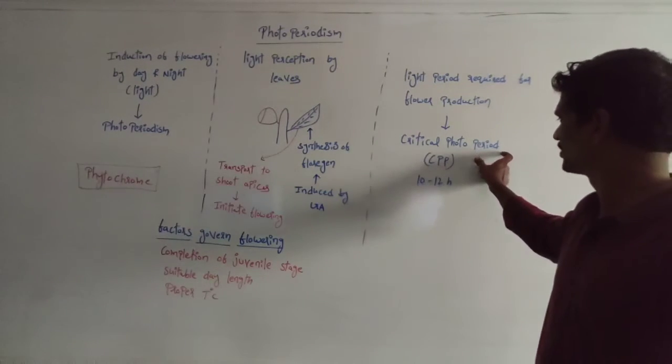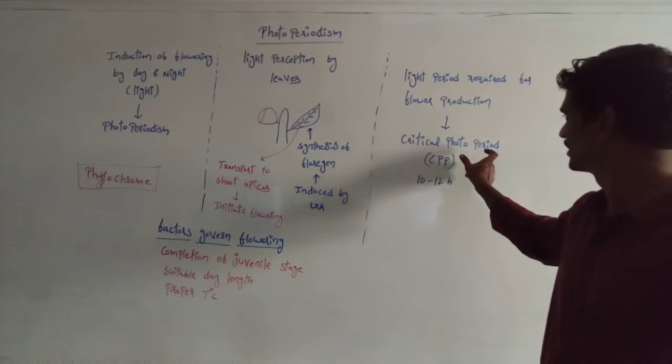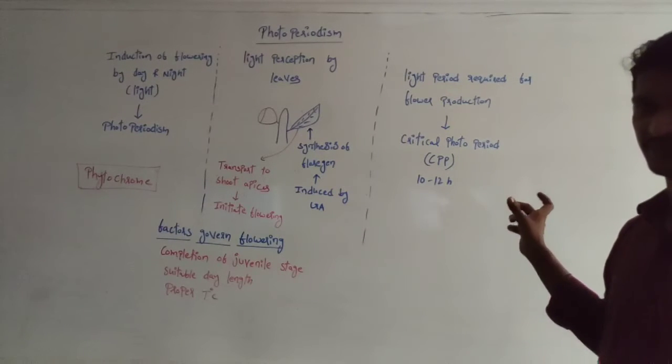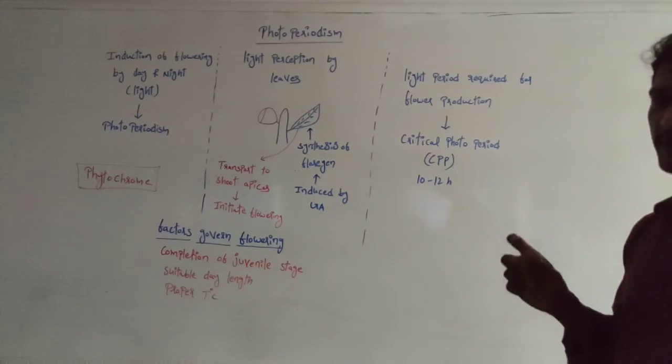See the critical photoperiod value. The critical photoperiod is the time requirement: how much time these plants require, how many hours of light.